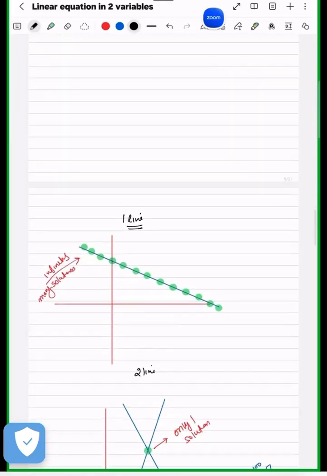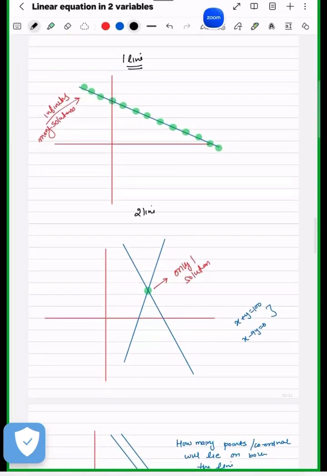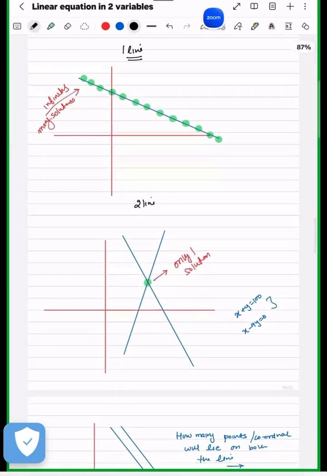Now see, one single line has many points, and all these points are solutions. With two lines that are intersecting, there is one point common, one point which lies on both the lines. So it has one solution.